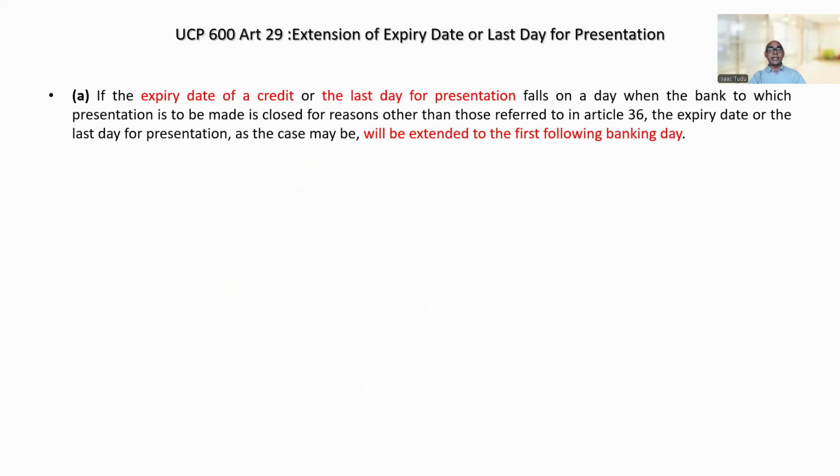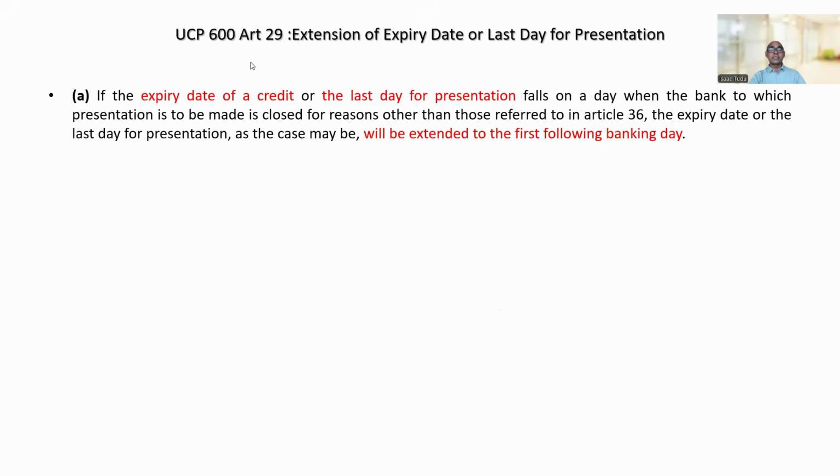So here we go. UCP Article 29, extension of expiry date or last day for presentation. 29A says, if the expiry date of a credit or the last day for presentation falls on a day when the bank to which presentation is to be made is closed for reasons other than those referred to in Article 26, the expiry date or the last day for presentation, as the case may be, will be extended to the first following banking day, right?